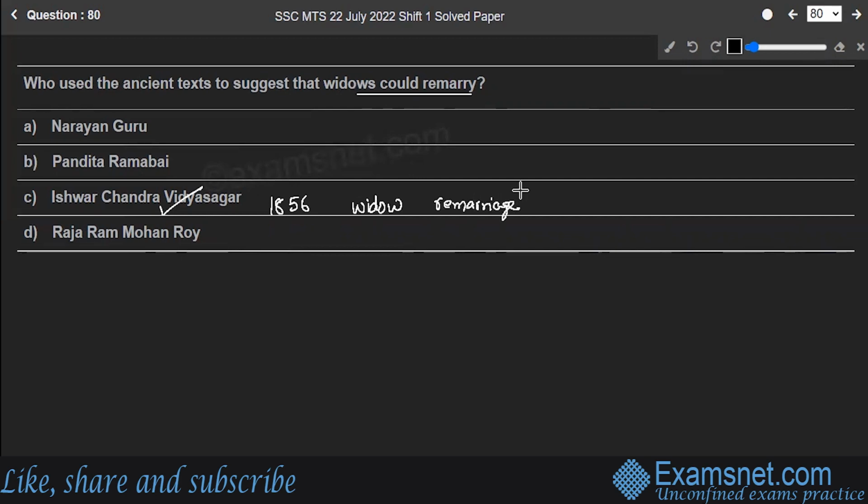Those who were against the remarriage of widows opposed Vidyasagar and even boycotted him. By the second half of the 19th century, the movement in the favor of widow remarriage spread to other parts of the country. In Madras Presidency, Virasalingam Pantulu formed an association for widow remarriage. So, option C is the correct answer to the question.